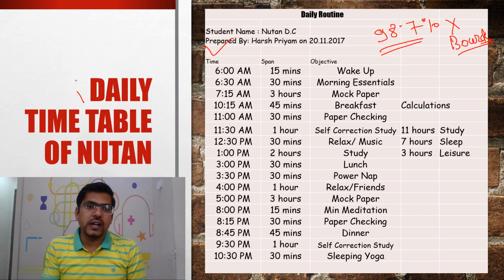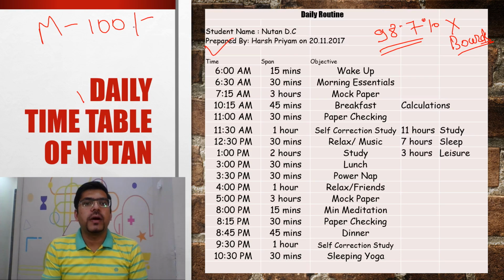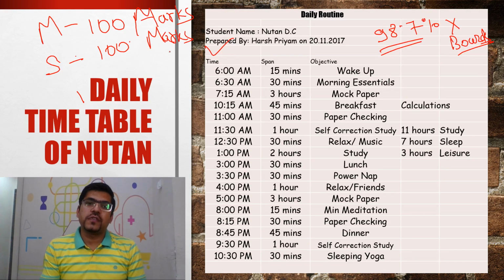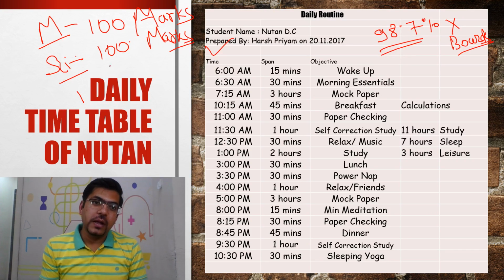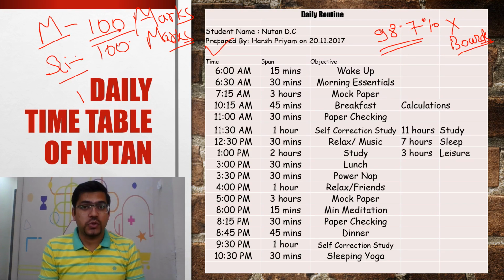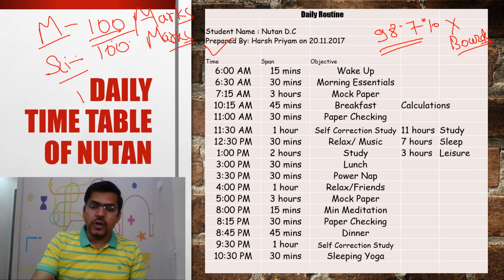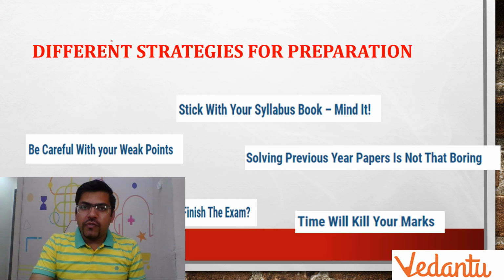In mathematics itself, I would again remind you, she had scored 100 marks, and even in science she had scored 100 marks. You won't believe, her social science was very good, but she was not able to score that well in it. But in mathematics she was always fearful, yet she managed to score 100% marks. This was about a few of our results.